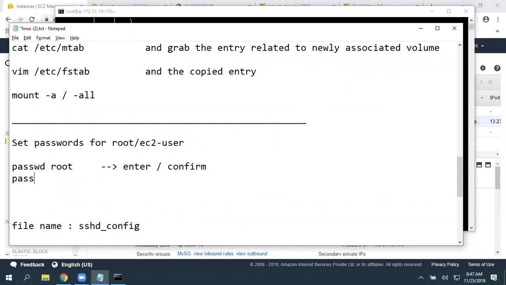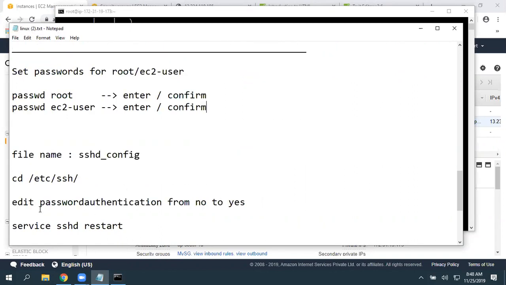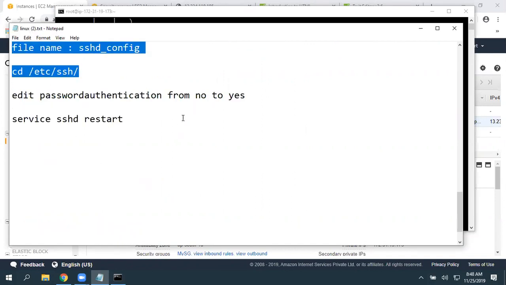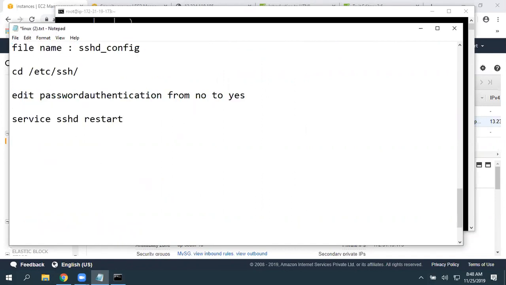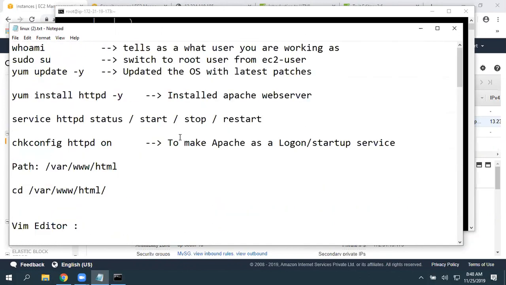The same passwd EC2-user. You can enter the password as well as confirm the password, then perform this, then log out and try to log in as the newly created user, and you can work on that.